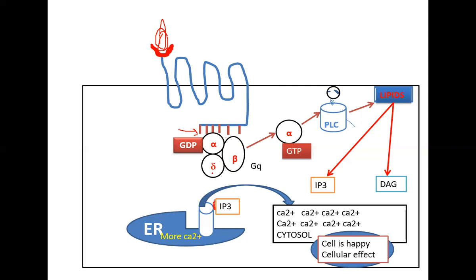Now, what happens if I want to get healed? If I want to get that kind of cellular effect, then calcium must be released into the cytosol of the cell. Let's say this is a cell. This is the cytosol. This is an organelle called the endoplasmic reticulum. If I want to get the cellular effects, I will have more calcium in the cytosol.